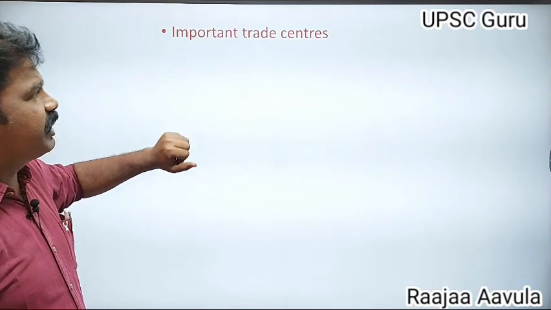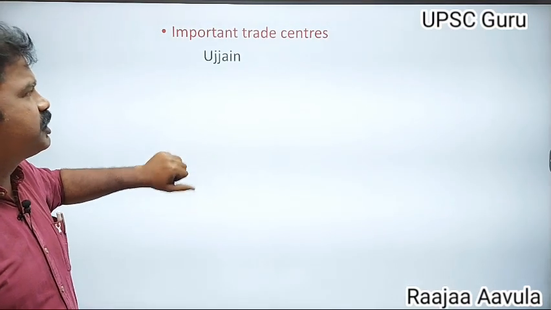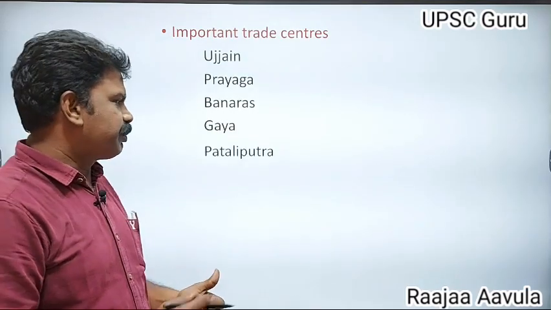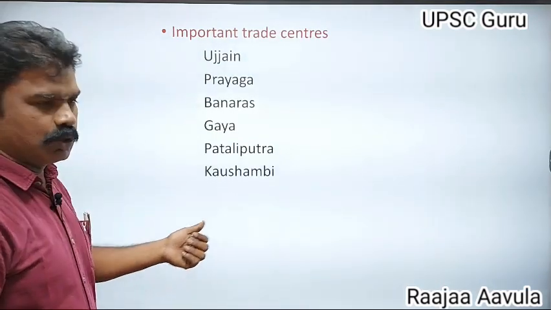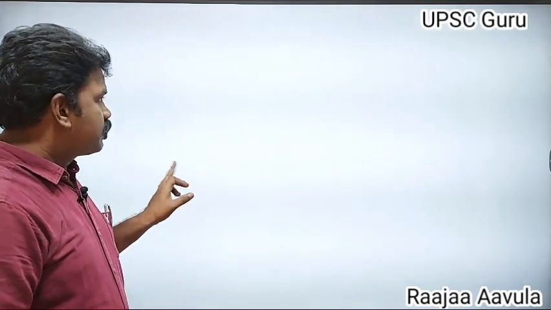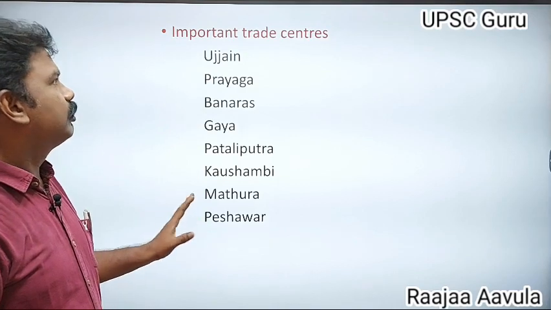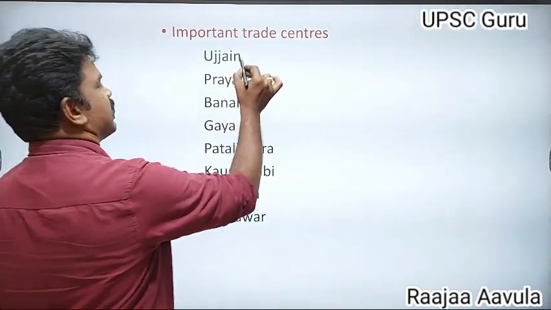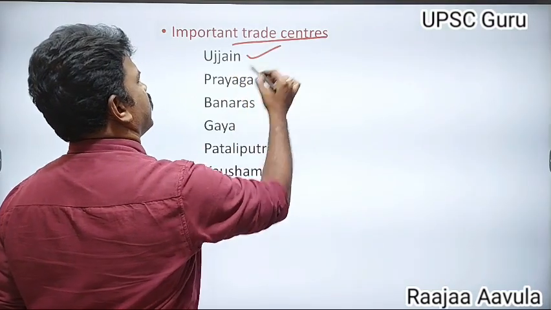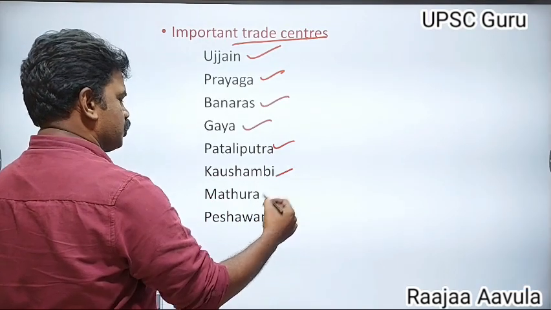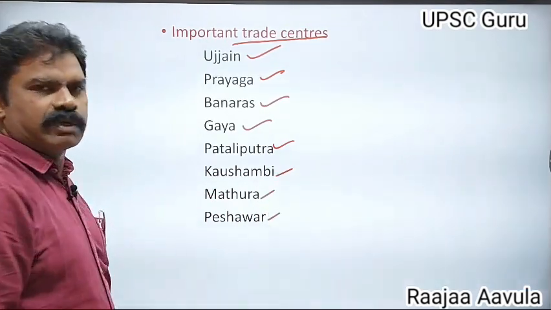Important trade centers of India of that period: Ujjaini, Prayaga, Banaras, Gaya, Pataliputra, Kausambi, Mathura, Peshawar. So these are the important trade centers.